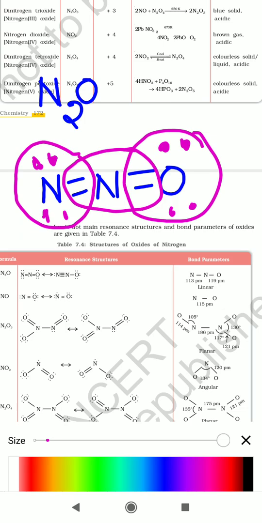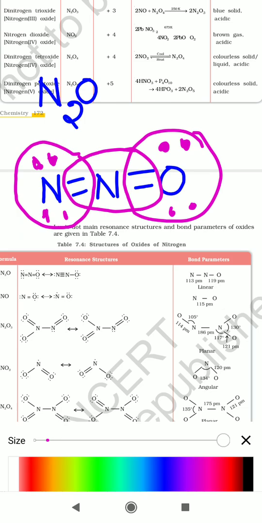In resonance structures, the number of electrons must be the same, the number of bond pairs of electrons must be the same, and the number of lone pairs of electrons must also be the same. The difference is only the location of the electrons, the position of the electrons alone will differ.